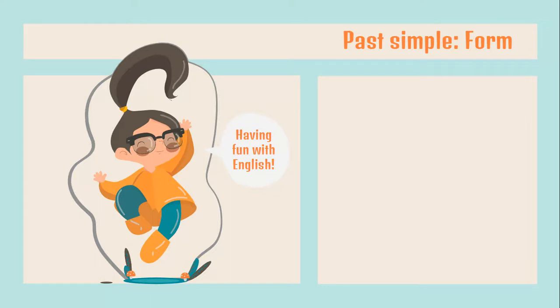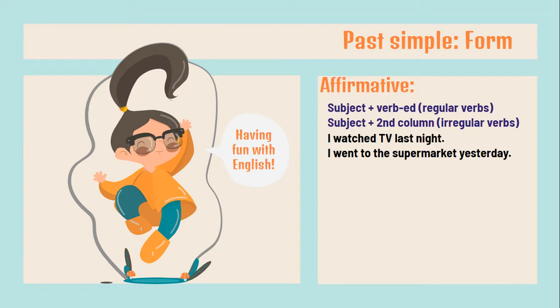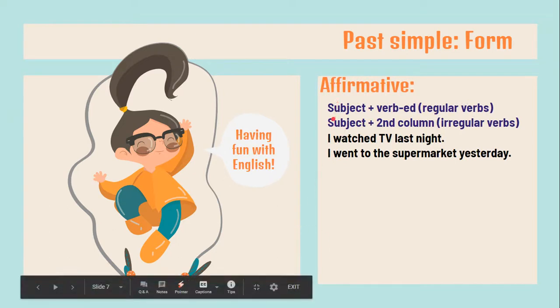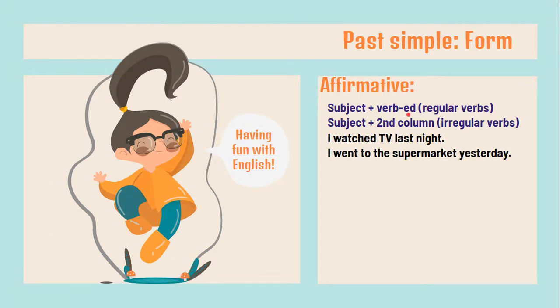Now, do you remember how to form the past simple? Well, in the affirmative, like I said before, we start with the subject. And if it's a regular verb, it's the verb with ed. And if it's an irregular verb, you're going to look at the second column with your irregular verbs list, which you should know by now. For example, I watched TV last night. Okay, watch is a regular verb, so you just add ed. And I went to the supermarket yesterday.